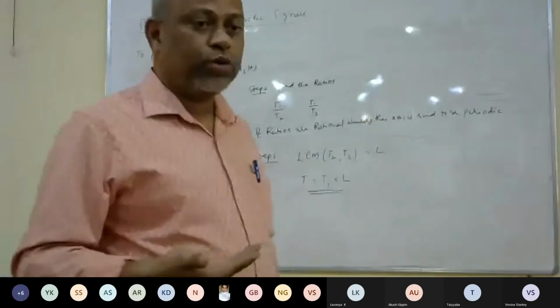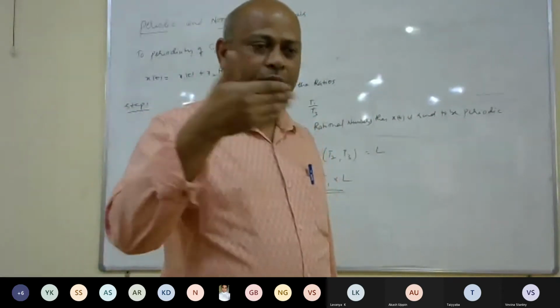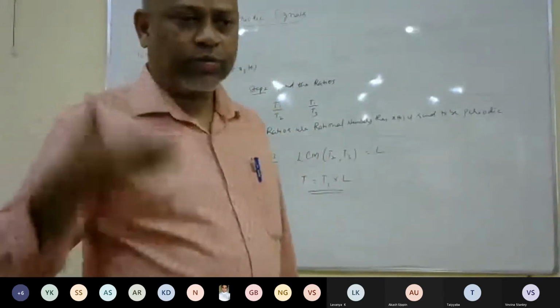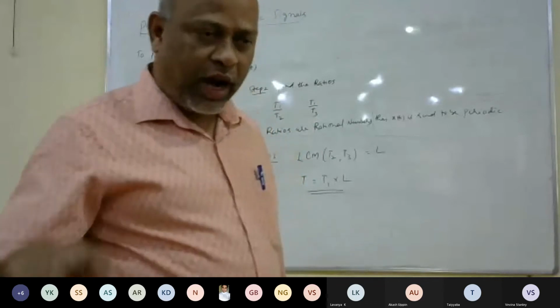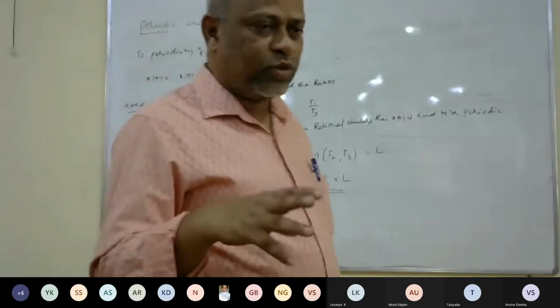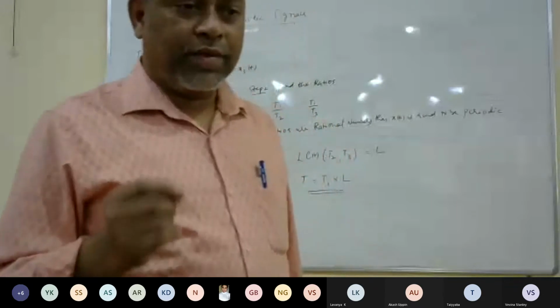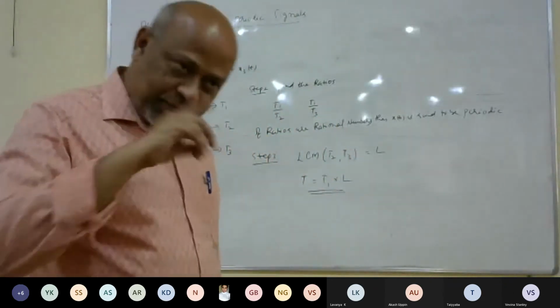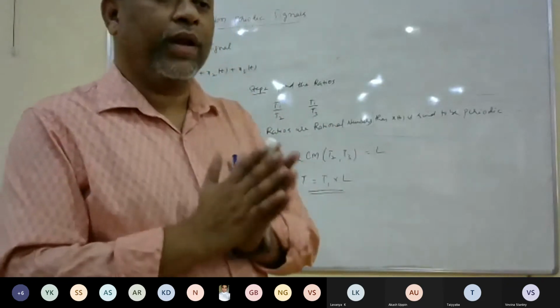In step number 2, what should we do? Find the ratios, T1 by T2 and T1 by T3, keeping T1 as a constant in the numerator. If these ratios are rational numbers, the given signal is said to be periodic. If one of these ratios is an irrational number, then the given signal is said to be non-periodic.